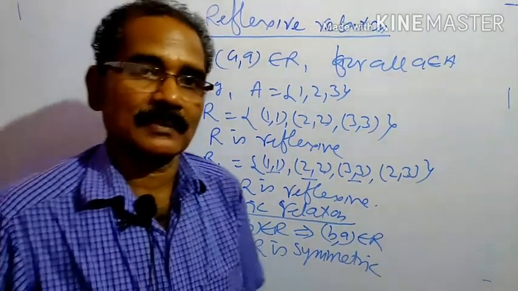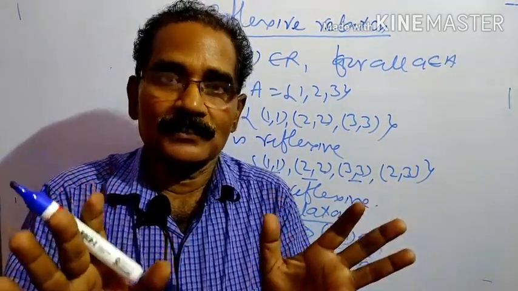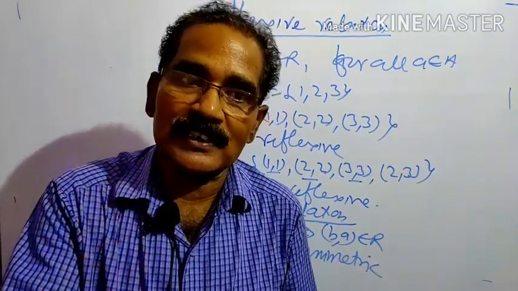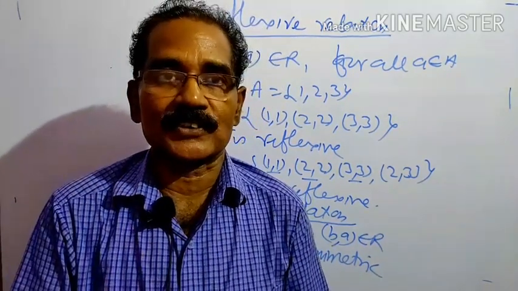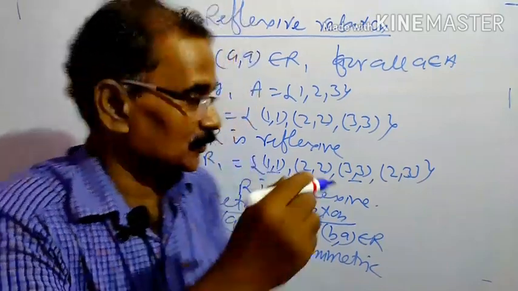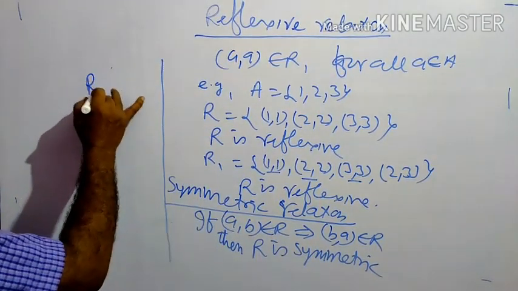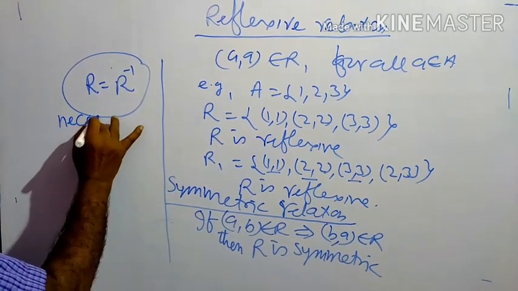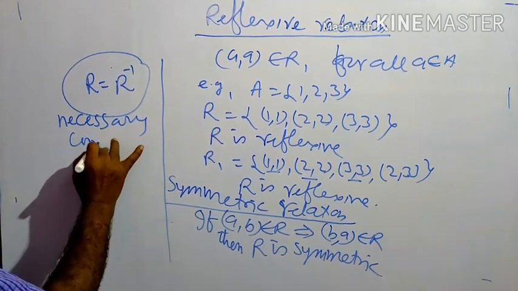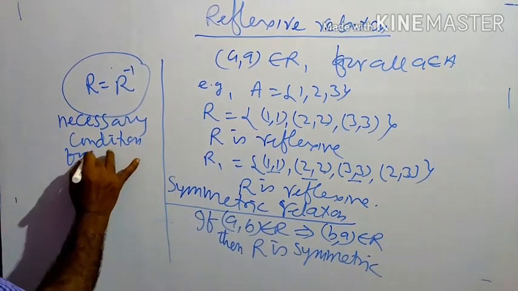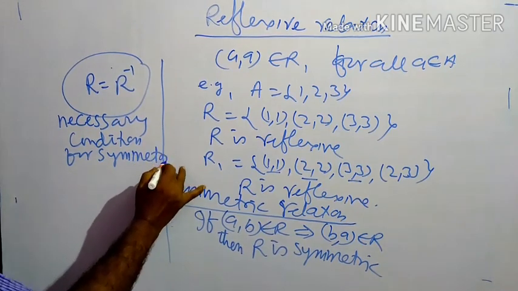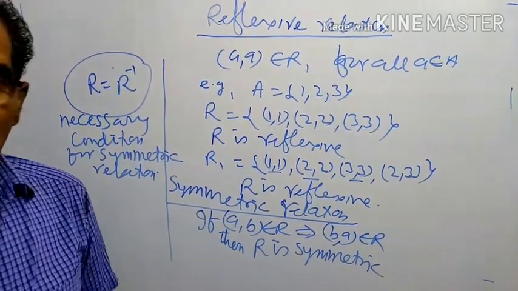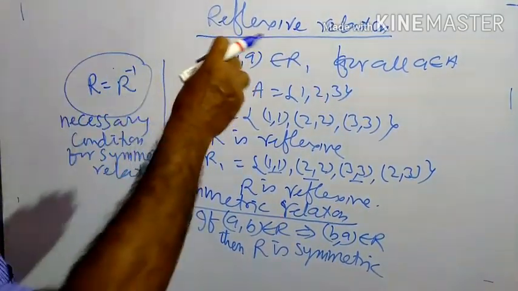For a symmetric relation, R is equal to R inverse must be necessary. That is the necessary and sufficient condition to be a symmetric relation. R is equal to R inverse. This is the necessary condition for a symmetric relation. Note down.